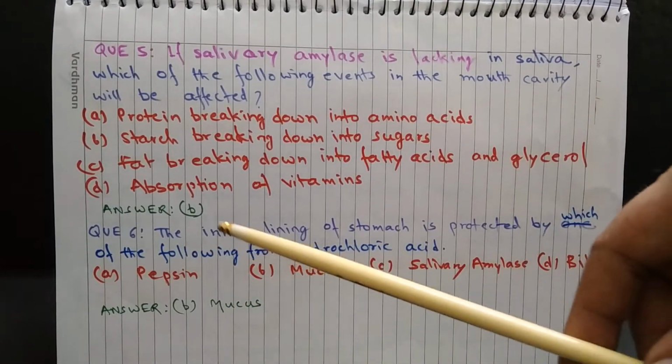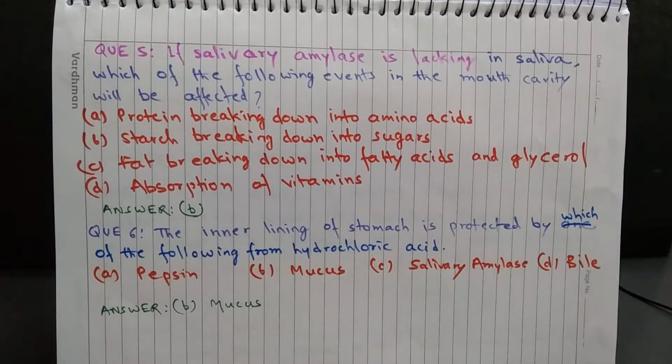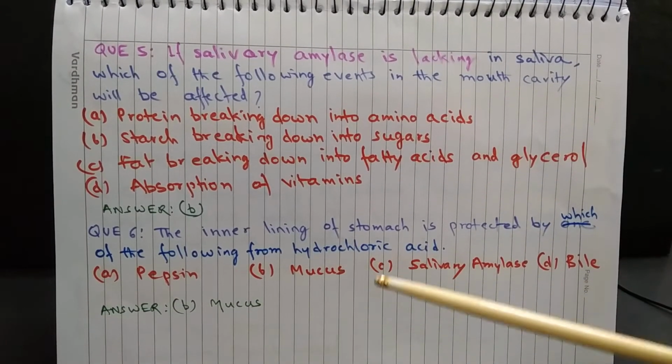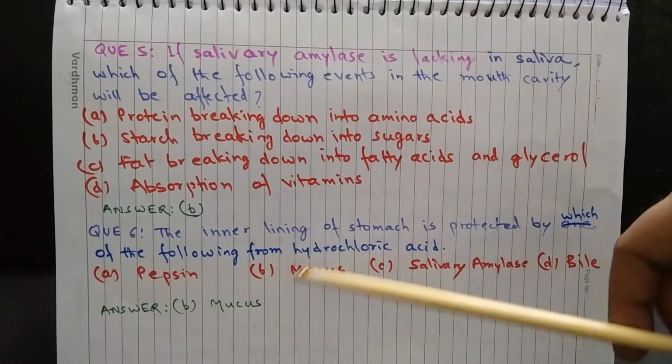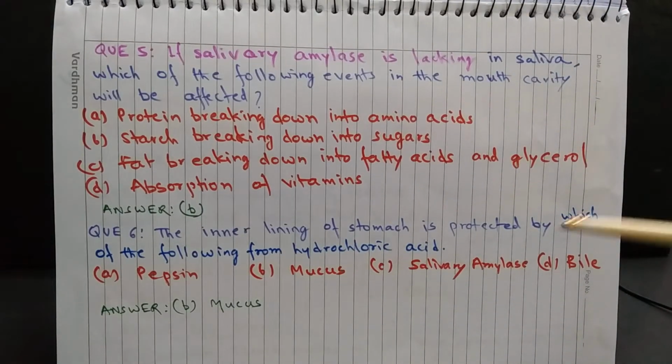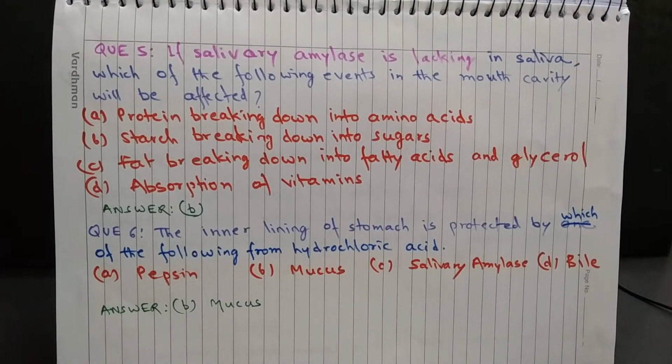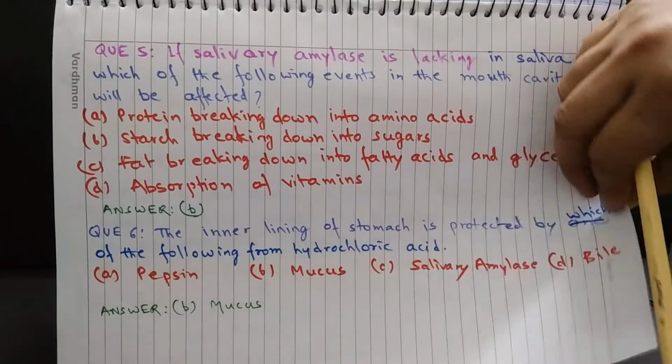Question 6. The inner lining of stomach is protected by which of the following from hydrochloric acid? Option A. Pepsin. B. Mucus. C. Salivary amylase. And D. Bile. The answer is B. Mucus. Pepsin and salivary amylase are enzymes and they have no protective role. Bile comes in small intestine. So mucus is the correct answer.